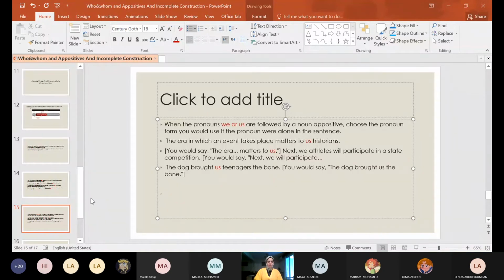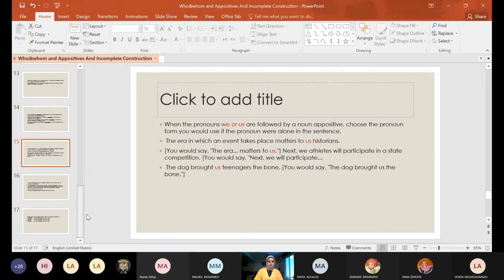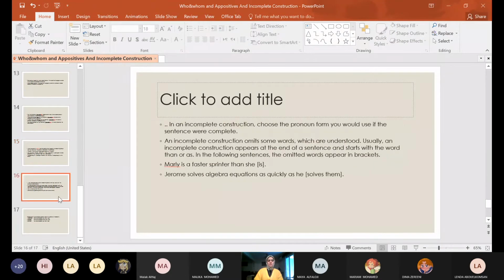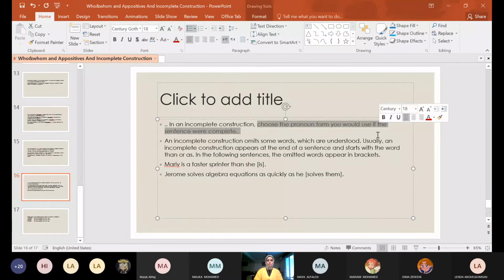Then here, what is an incomplete construction? Sometimes we omit words. So choose the pronoun you would use if the sentence were complete. Deal with it as if the sentence is complete.